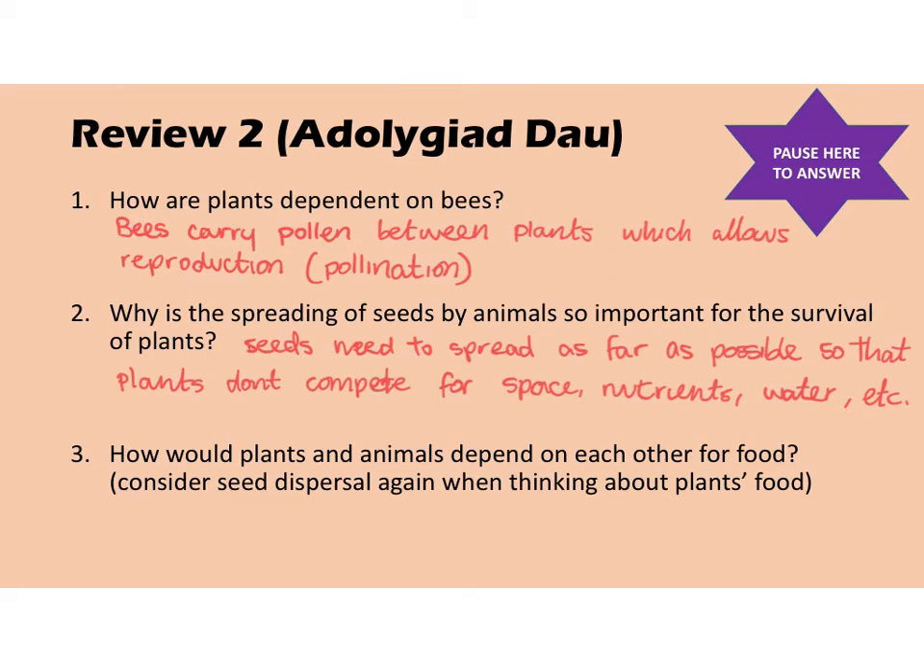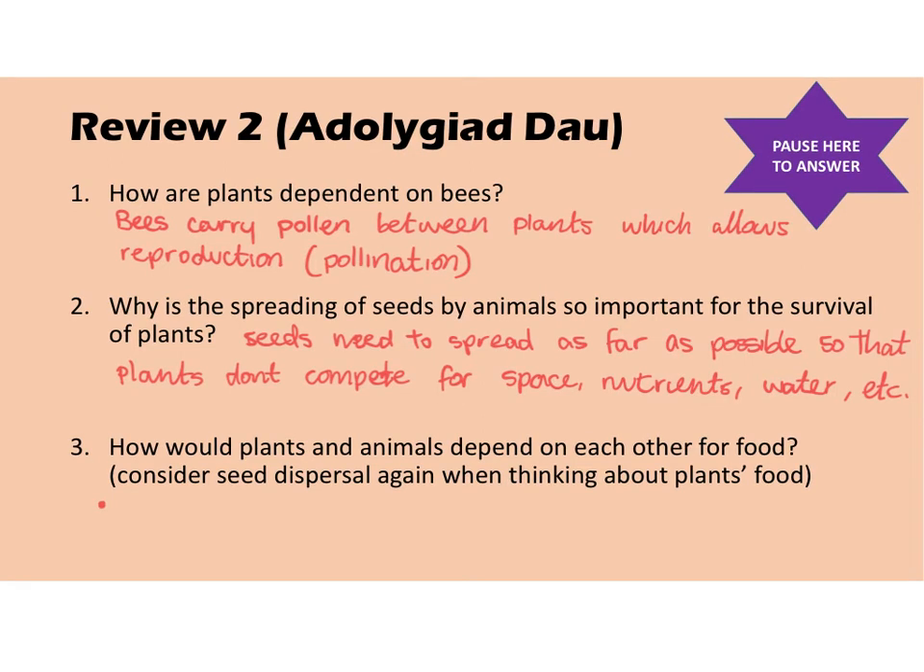Number 3, how would plants and animals depend on each other for food? Consider seed dispersal again when thinking about plants' food. Okay, so animals depend on plants because plants are producers of the food chain.